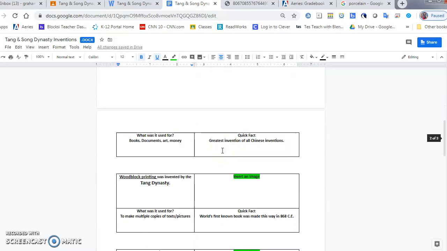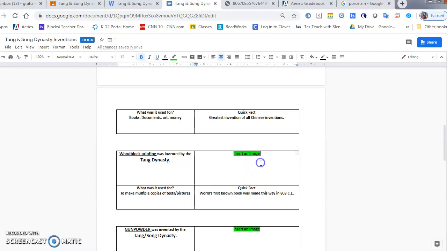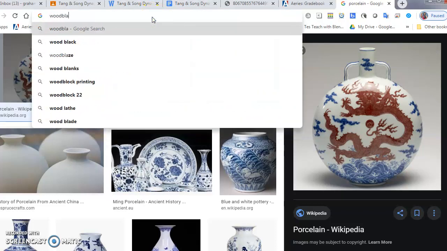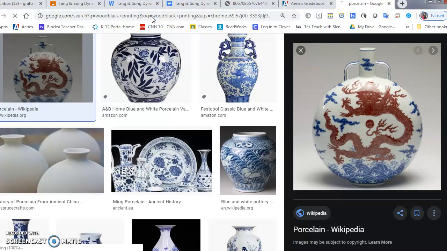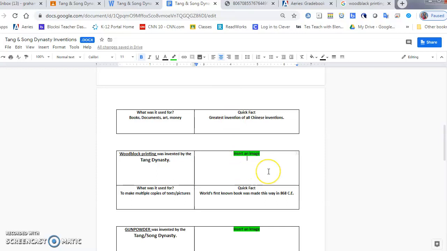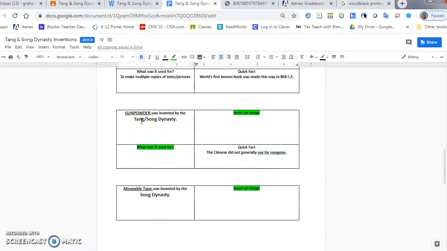Okay. Move on. Woodblock printing. Again, I'm going to look up woodblock printing. Copy the image, paste it in my document. The next one, gunpowder was invented by the Tang.